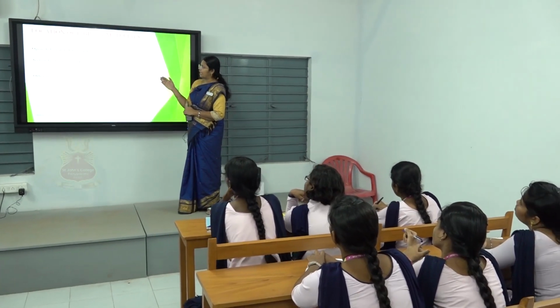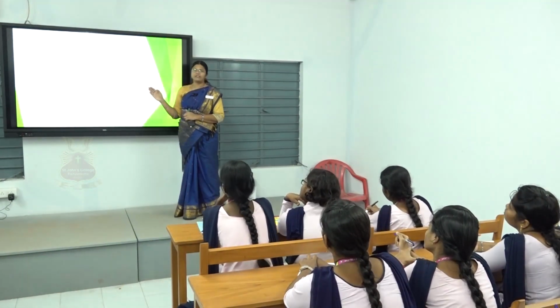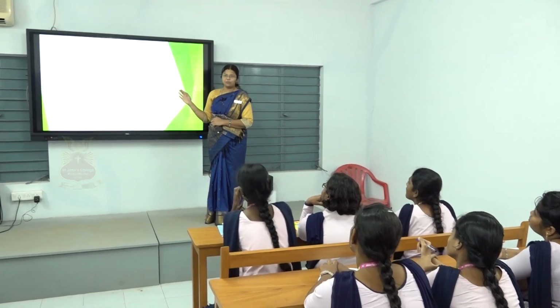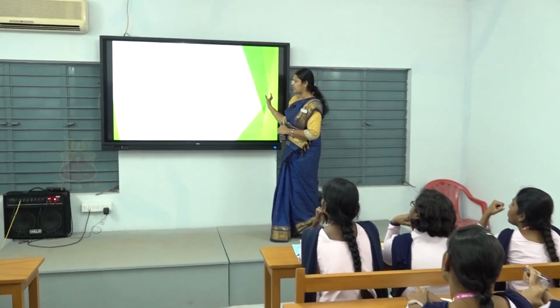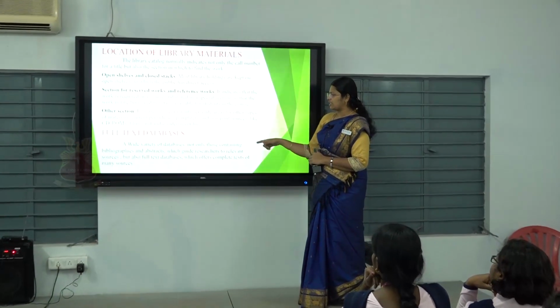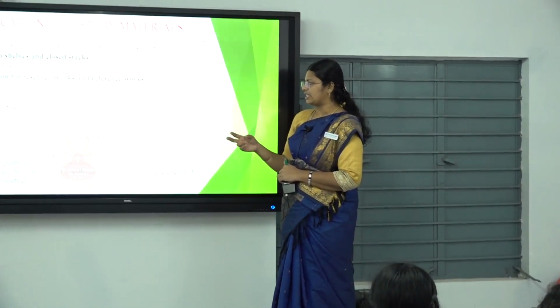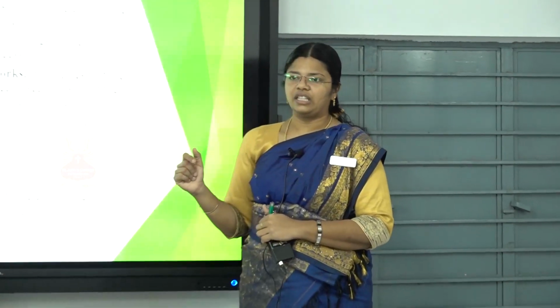So for location of library materials, you can have catalogs in which the library books are arranged everywhere. Then full text databases: you have abstract journals, bibliographies and everything. Our college library has INFLIBNET, for which they are paying more than 1 crore to 2 crore for particular databases in order to receive journals and articles.